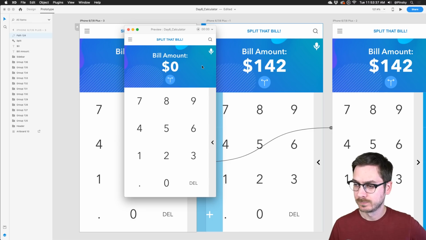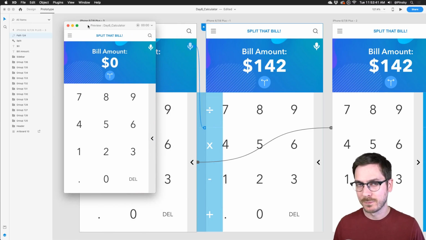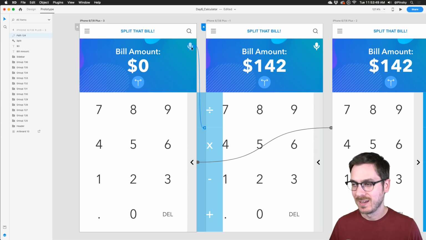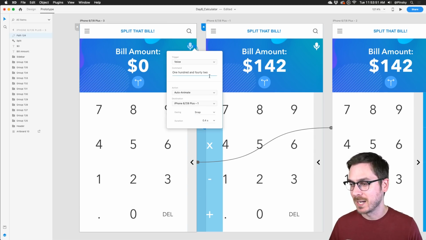142. Come on, voice. Maybe my microphone. Oh, probably because my microphone is wired through my streaming application. 142. No, that's probably what's happening. It's not picking up my microphone, but I promise you, voice does work if your microphone is set up properly. But that will just about do it.